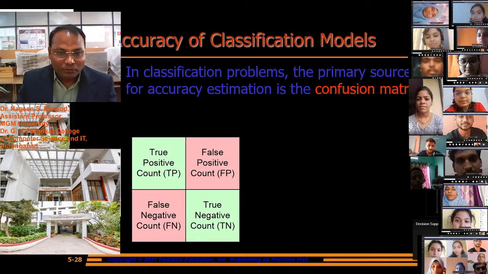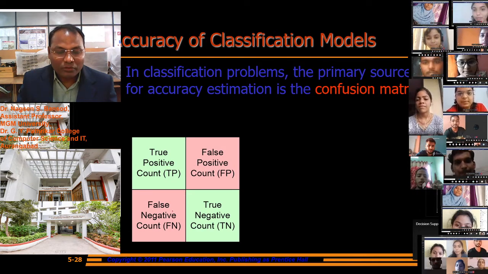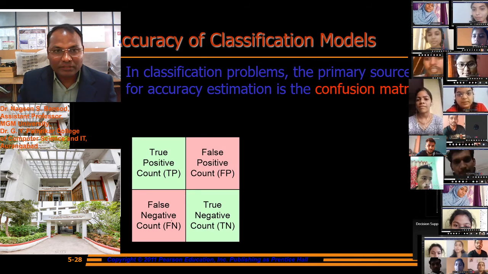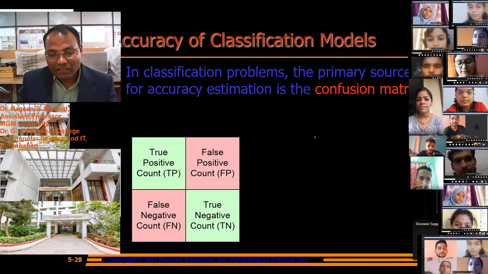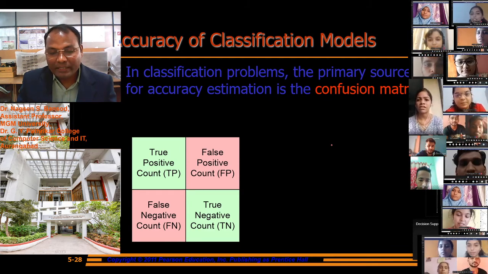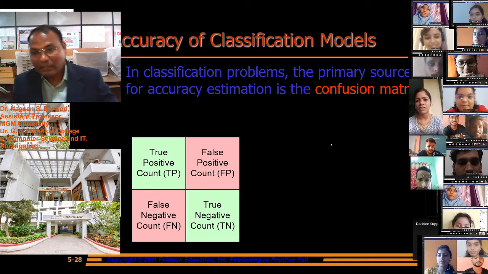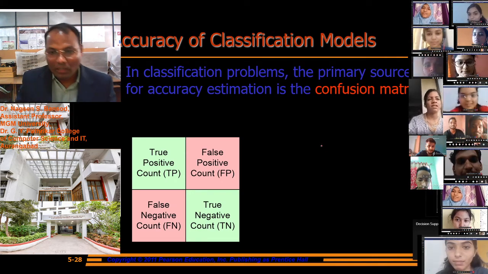True positive, true negative, false positive, and false negative. This is the accuracy measurement method: how much data we have correctly classified and how much data we have not correctly classified.